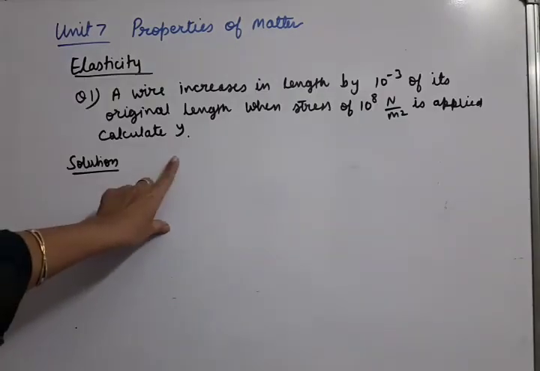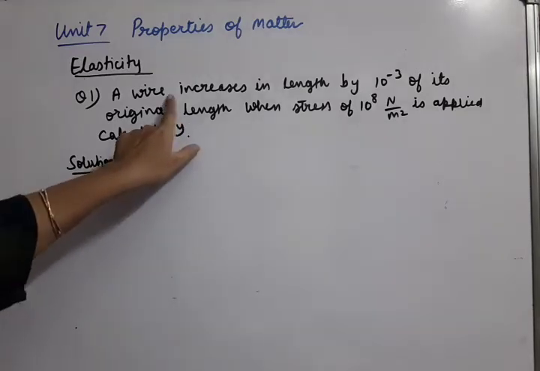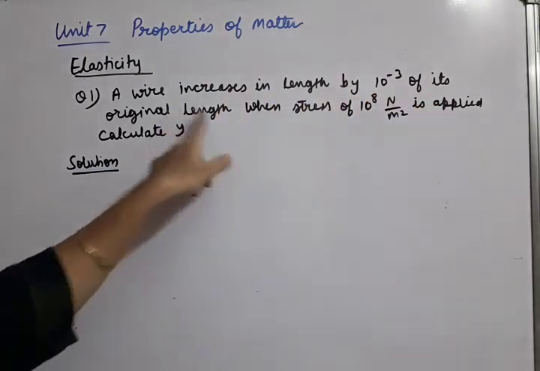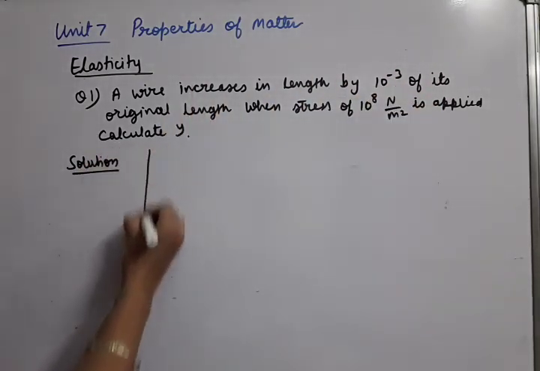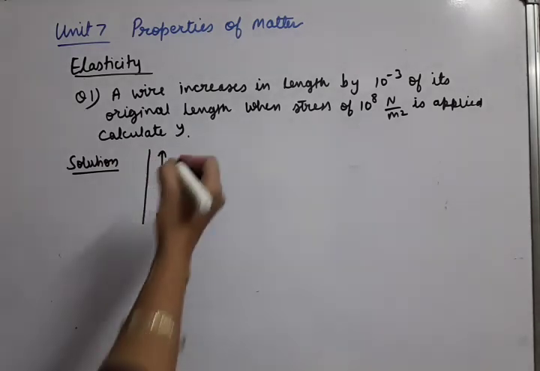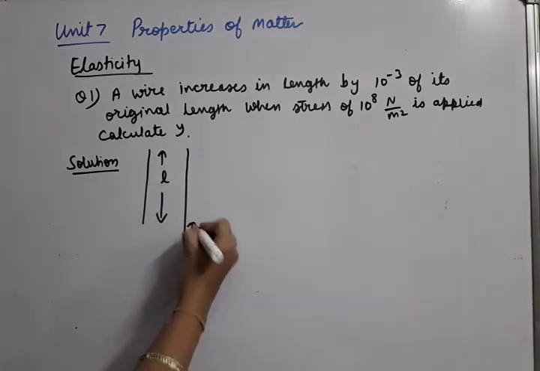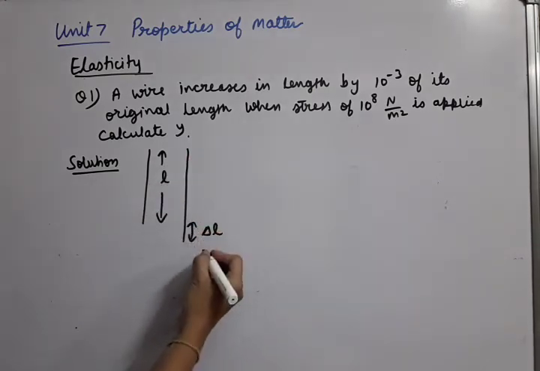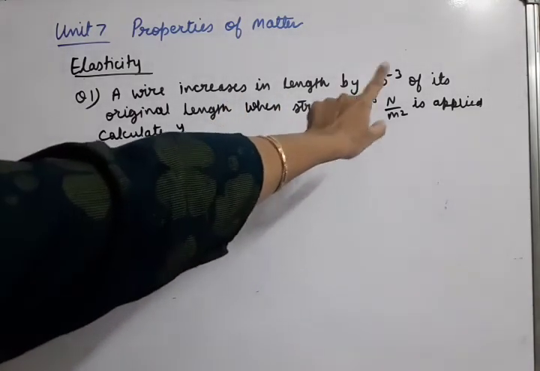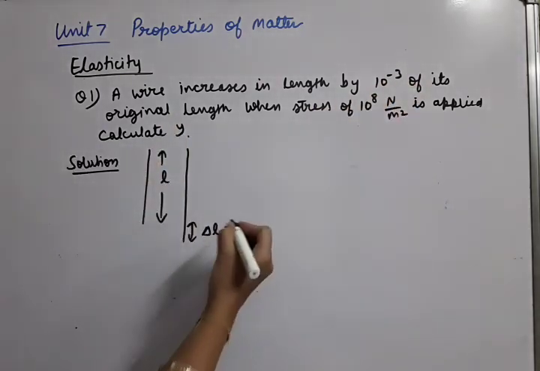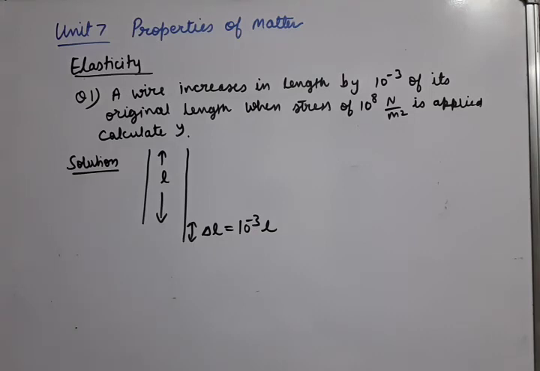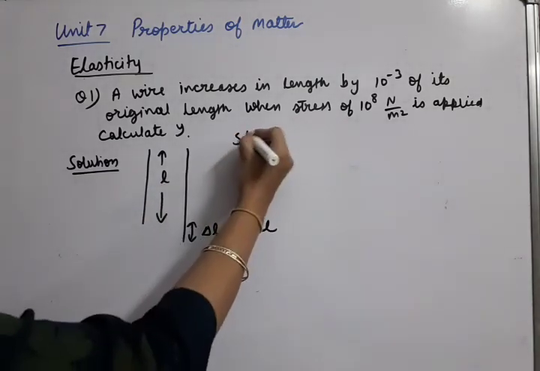See this question, a numerical based on Young's modulus. A wire increases in length by 10 raised to power minus 3 of its original length. Okay, so it's this way. One wire is given, its original length, say it is L. Now this same wire is increasing. The increase in length is called delta L. So how much is delta L? It is written that increase in length is 10 raised to power minus 3 times the original length L. This has come.